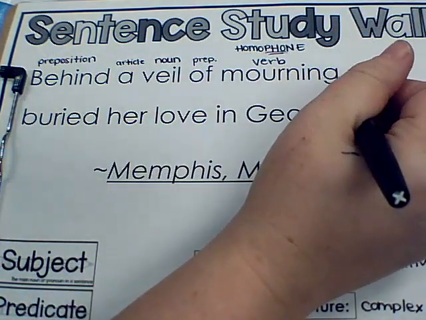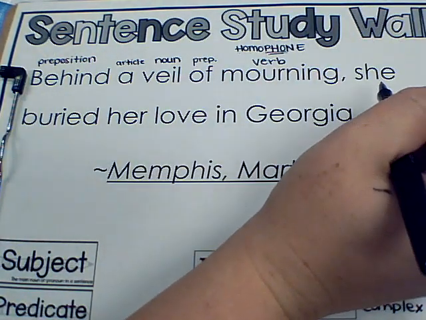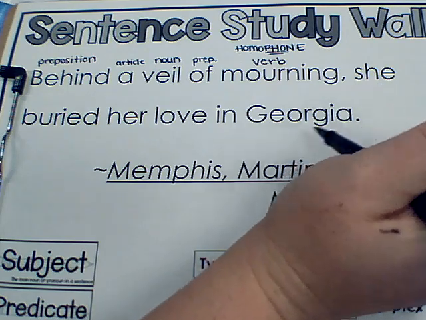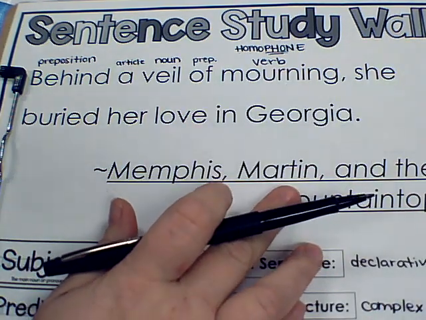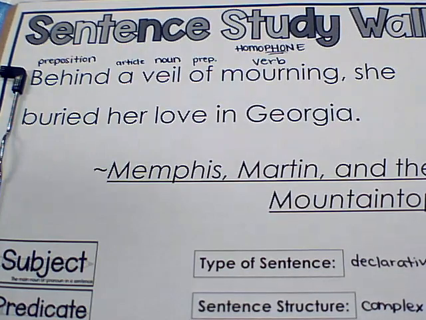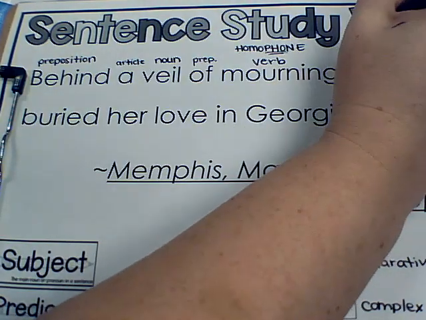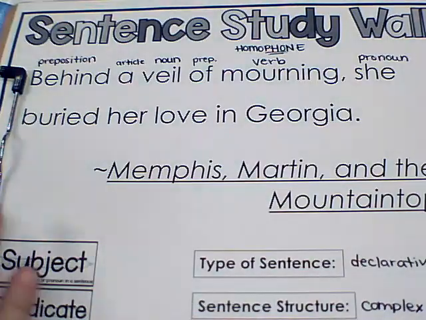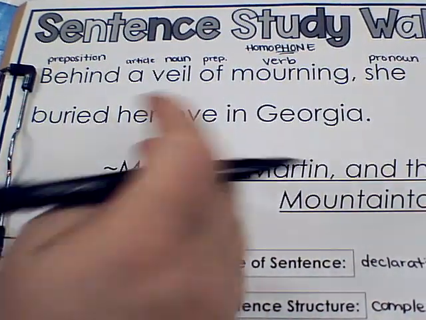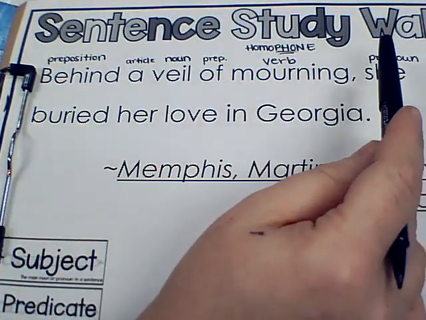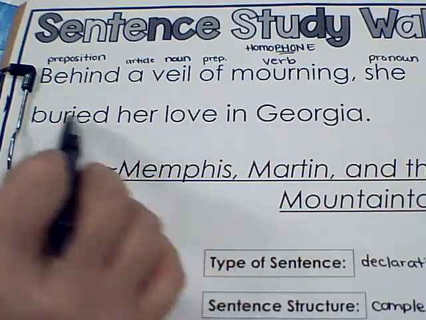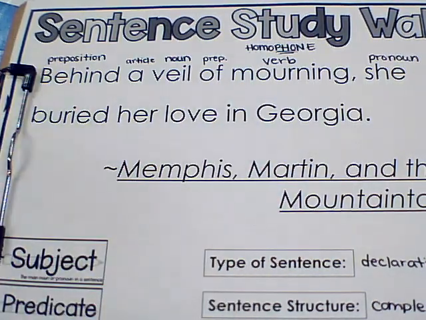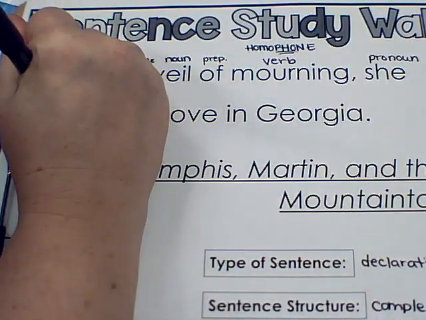Okay, so we have a comma right here. Then we have she, which is Martin Luther King Jr.'s wife. But it doesn't say her name. Her name is Coretta Scott King, for those of you that know. We don't have that information. It's replacing her name. So that is a pronoun. So she buried. Buried is an action. You can physically see people doing it. It is a verb.